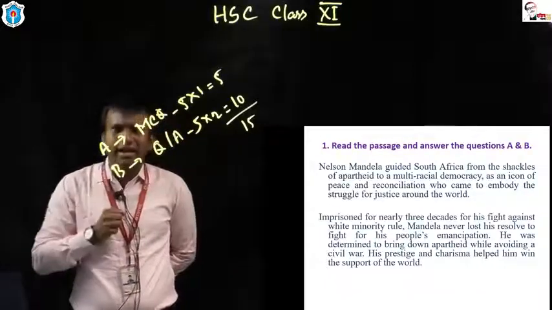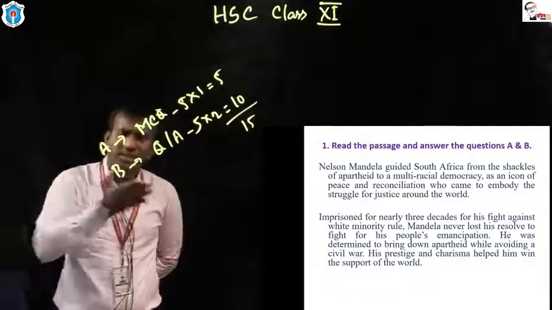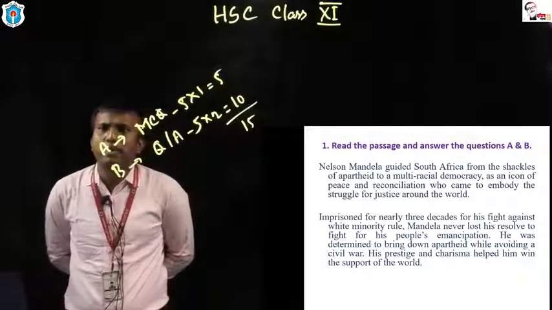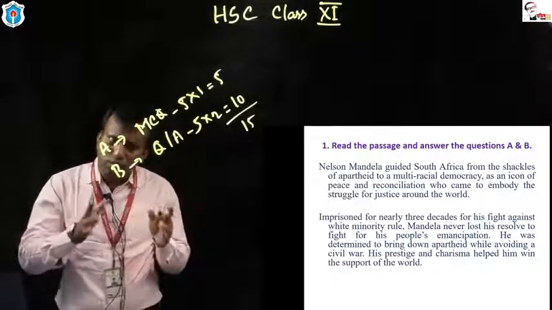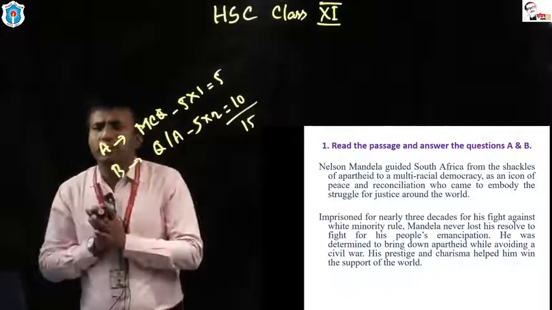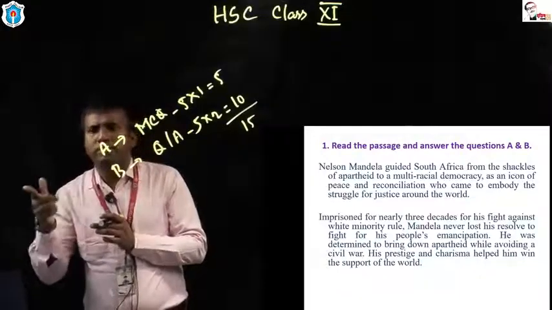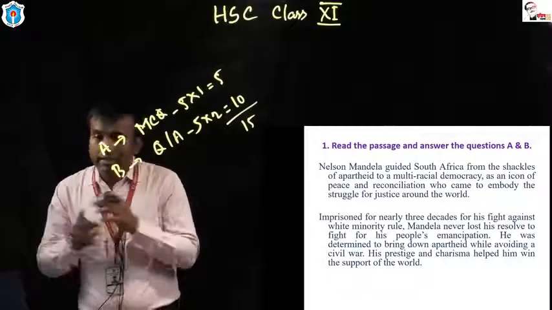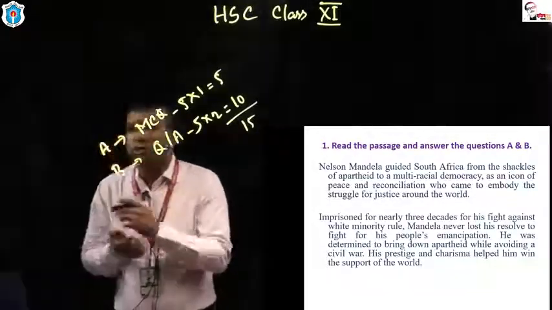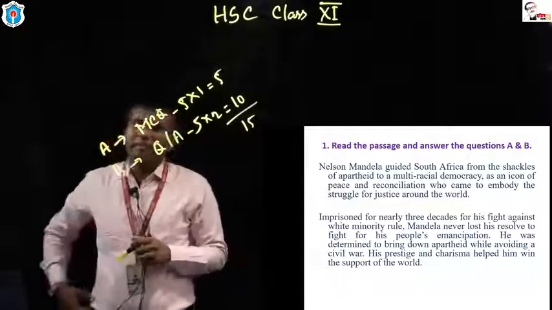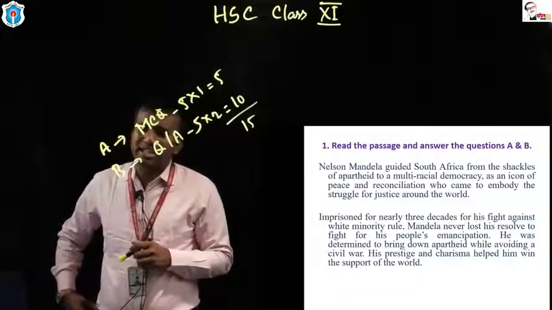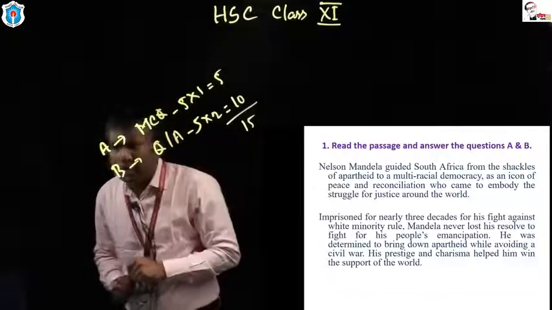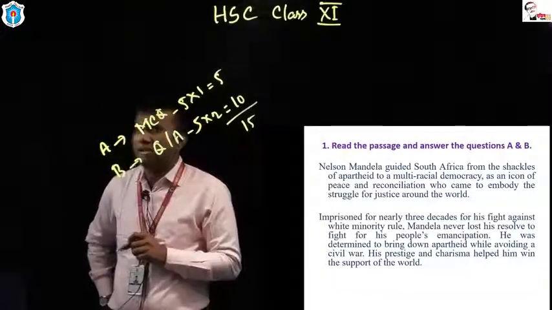That's why Nelson Mandela, a prominent figure on the world stage, stood against white minority rule. Nelson Mandela stood against white minority rule. Why? Because the white people were not doing anything for the betterment of the country. There was division between the black people and the white people. That's why Nelson Mandela struggled. You can say Nelson Mandela took his position against white minority rule. That's why he was imprisoned.